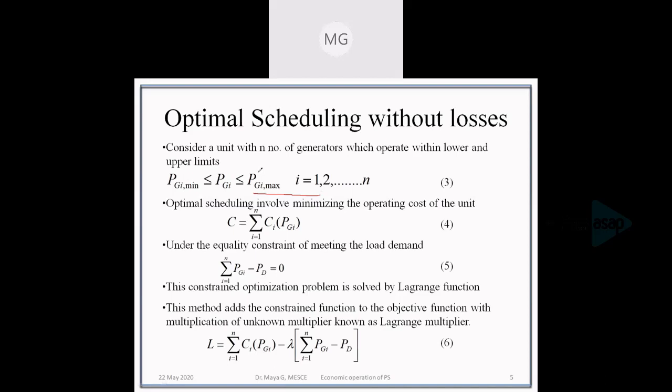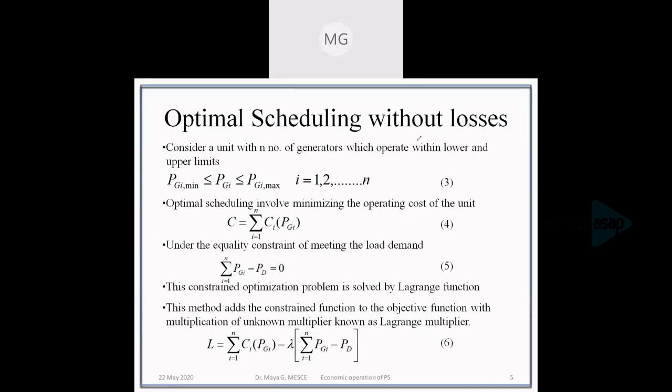And our main objective is to minimize the cost function. For n number of generators, n number of cost functions will be there. So if we are writing it as a summation, we have sigma i equal to 1 to n of Ci(PGi), where Ci(PGi) is the cost function of the i-th unit in the system. Okay. So now we are dealing with the optimal scheduling without considering the losses.